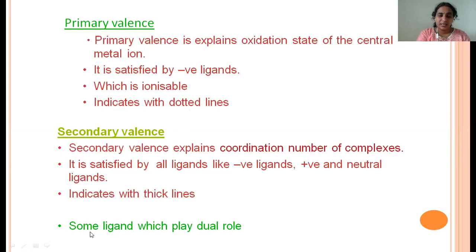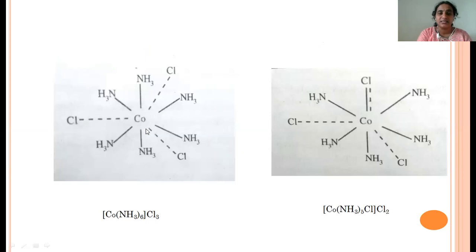In this theory, some ligands play a dual role, that is, they follow both primary valency as well as secondary valency. In this complex, this is the metal ion, whereas the thick line represents the secondary valency, and the dotted line represents the primary valency.